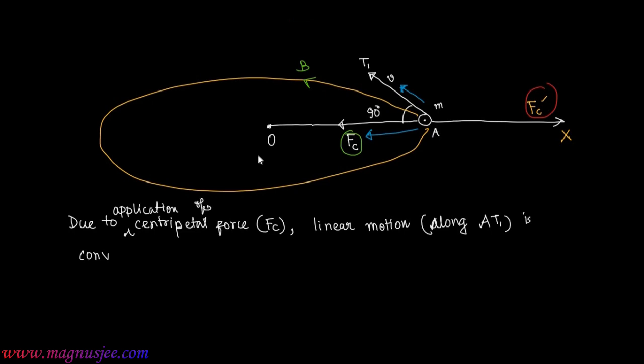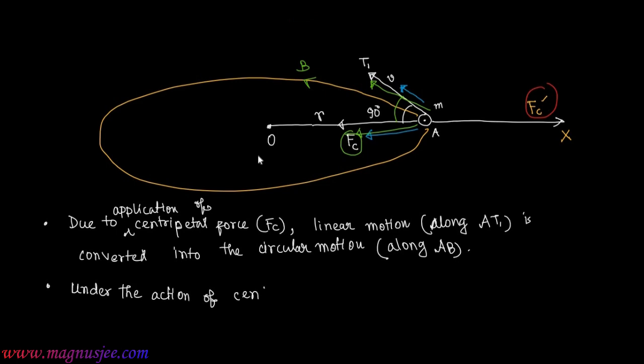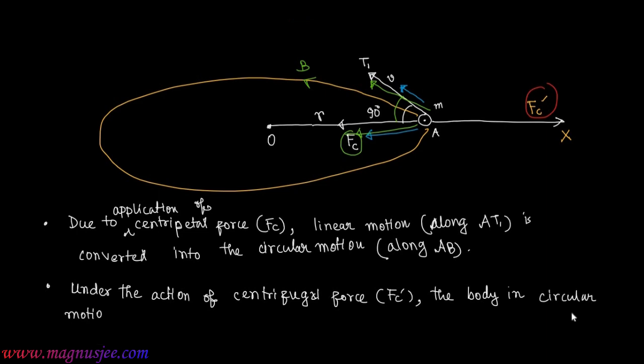Due to application of centripetal force Fc, linear motion along the tangent AT1 is converted into circular motion along the curved path AB, and also under the action of centrifugal force Fc prime, the body in circular motion has a tendency to regain its linear motion.